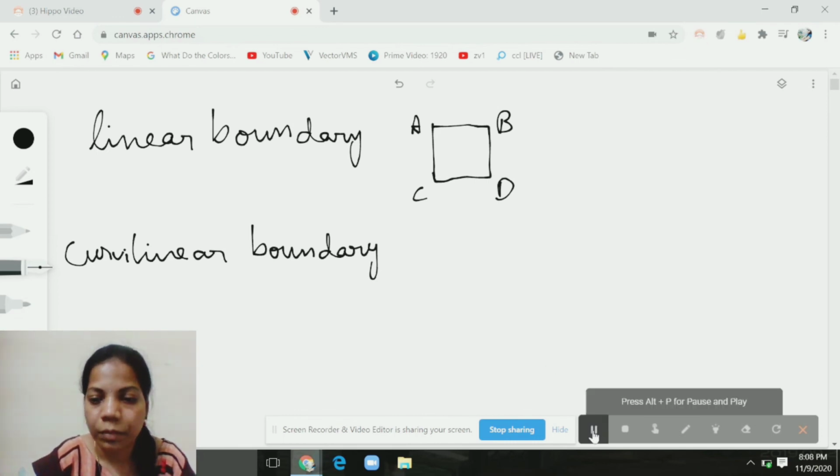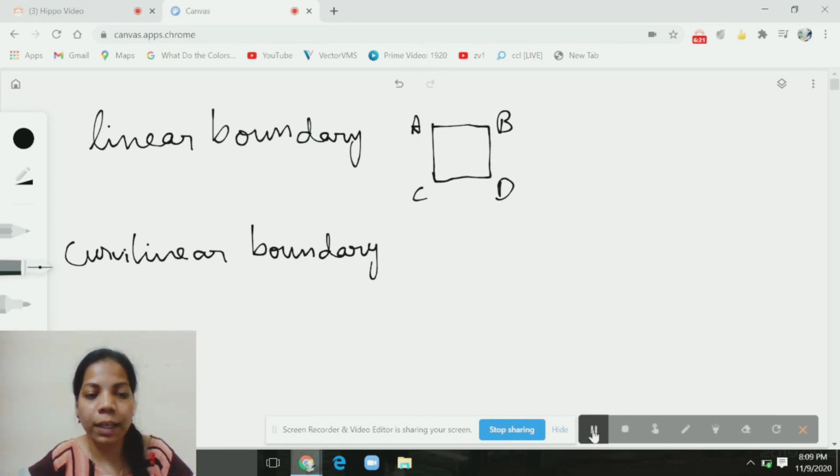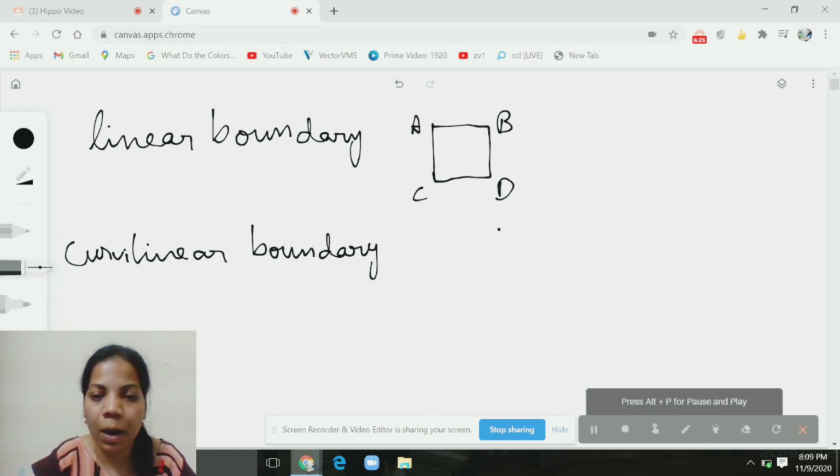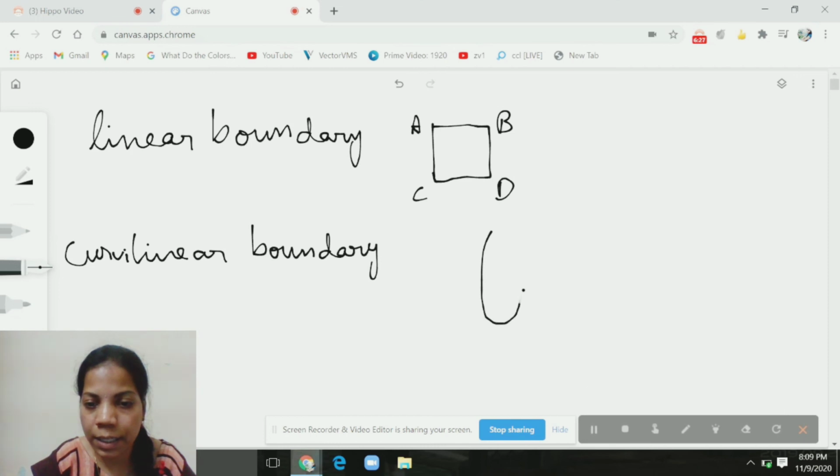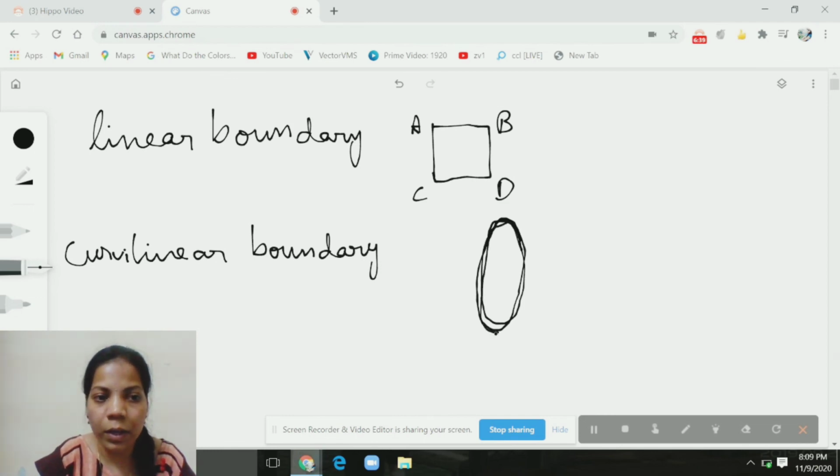Got it? Now let us see what is curvilinear boundary. A figure with boundary made up of only curved lines is said to have curvilinear boundary. So let us take an oval. Does it have a curvilinear boundary? Yes, because its boundary has only curved lines, right? So it is said to have a curvilinear boundary.